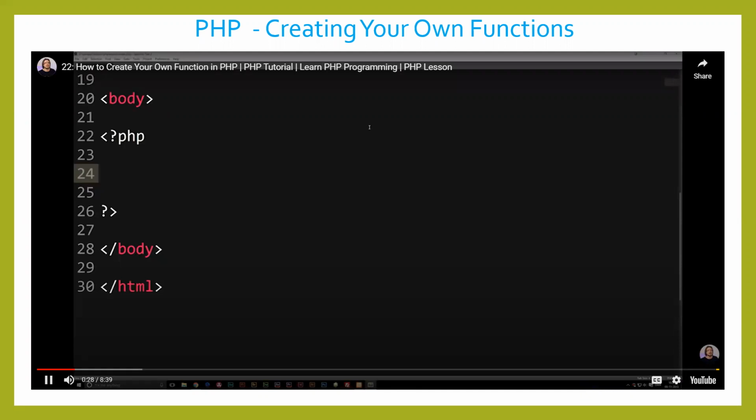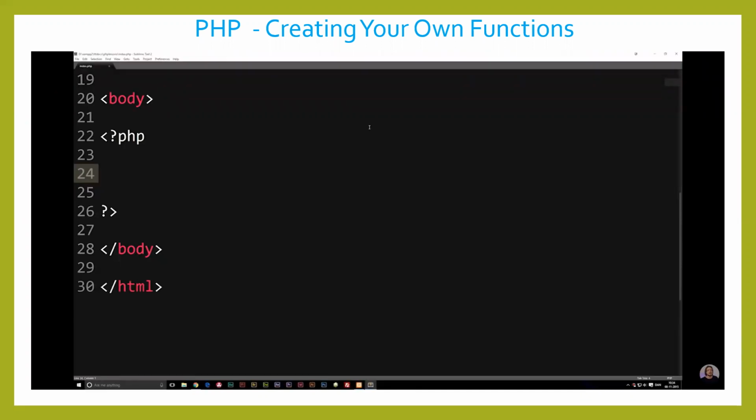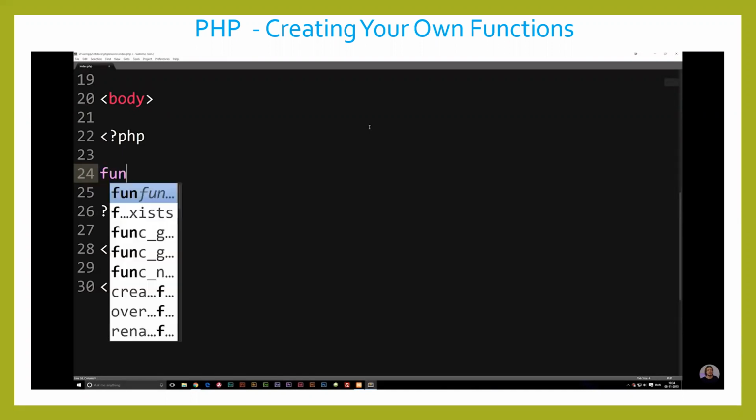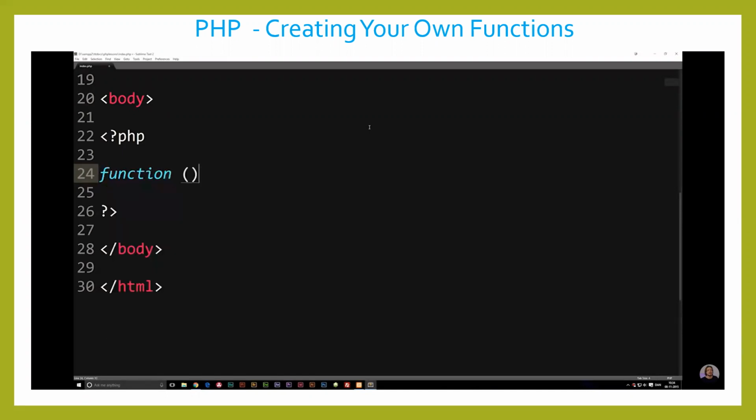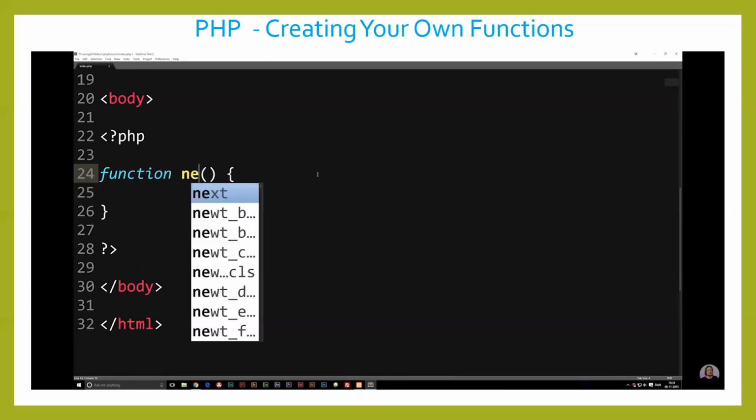So to give you guys an example here, let's go ahead and write out a function, just the basic setup for a function, which is by writing function, parentheses, curly brackets, and this is the basic setup for a function. Now, there's a couple of things we need in here. First of all, we need to write something inside the curly brackets so we can tell the function to do something, and we need to give the function a name. So in our case, we can just call this one newCalc with a big C, which is the name of the function.